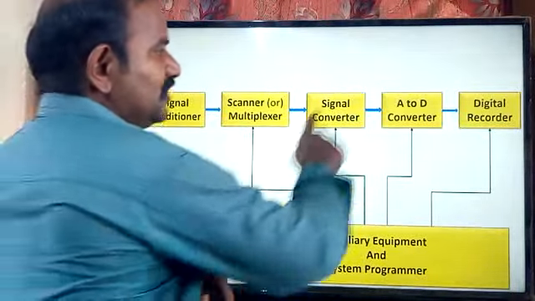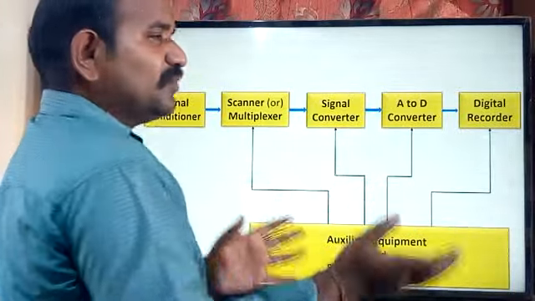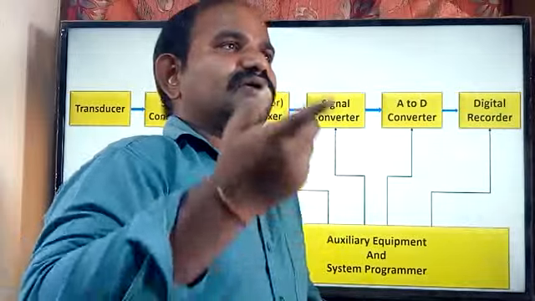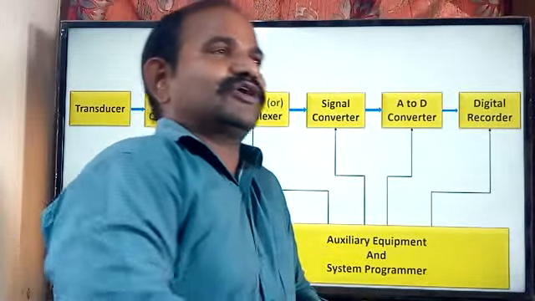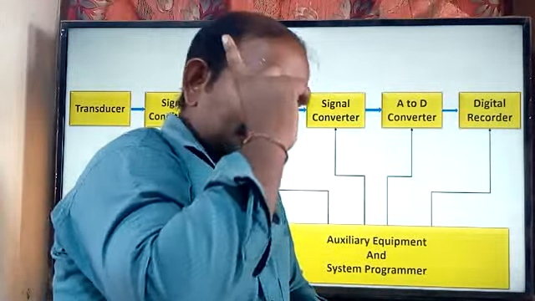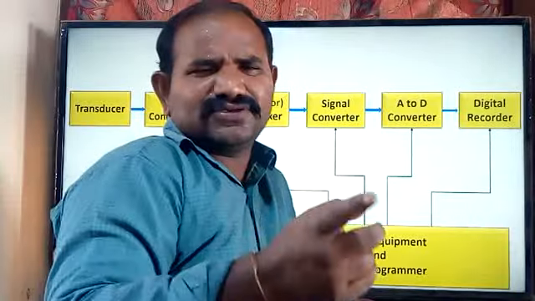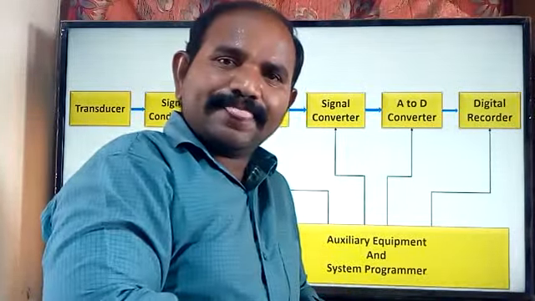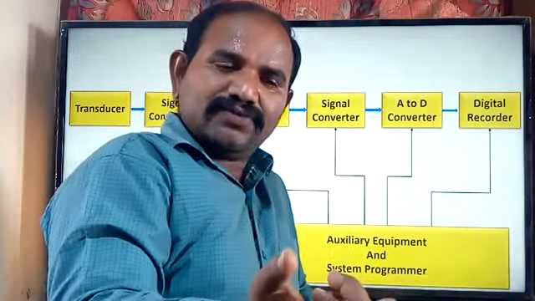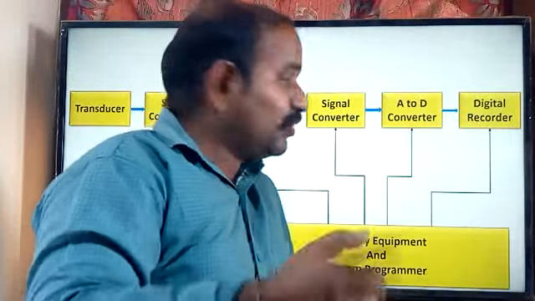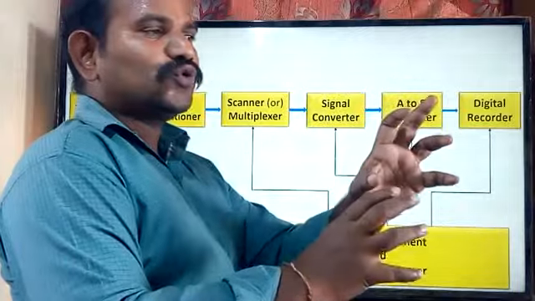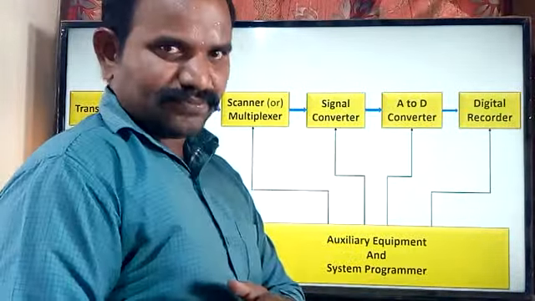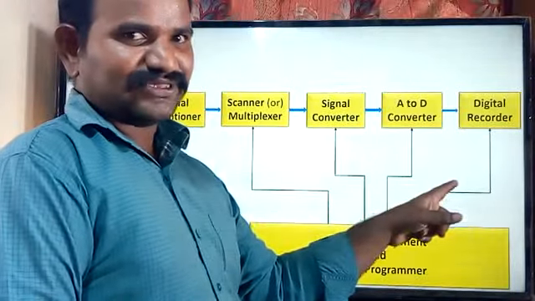We are using only one data acquisition system, and we are going to assign a time slot for each and every variable. Let us suppose I would like to measure the temperature, the pressure, the strain and other physical parameters. You can measure them and store them in the data acquisition system, but we can't store each and every variable at a time, because we have only one data acquisition system.